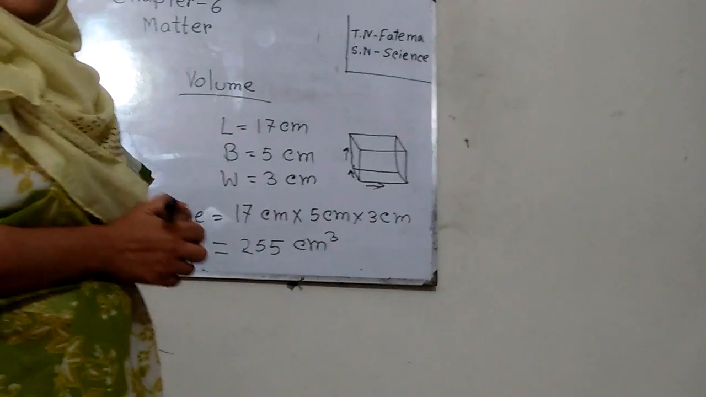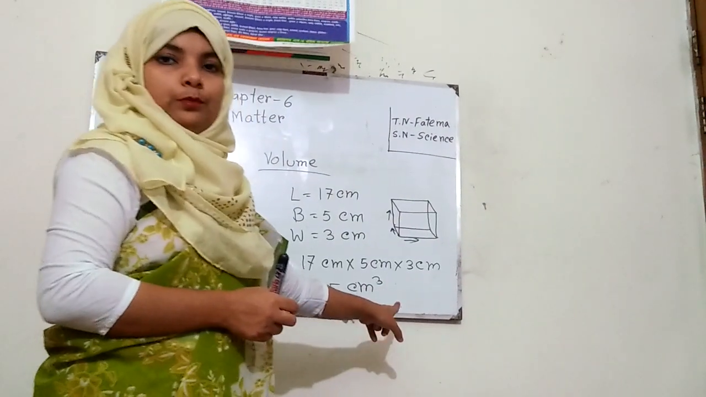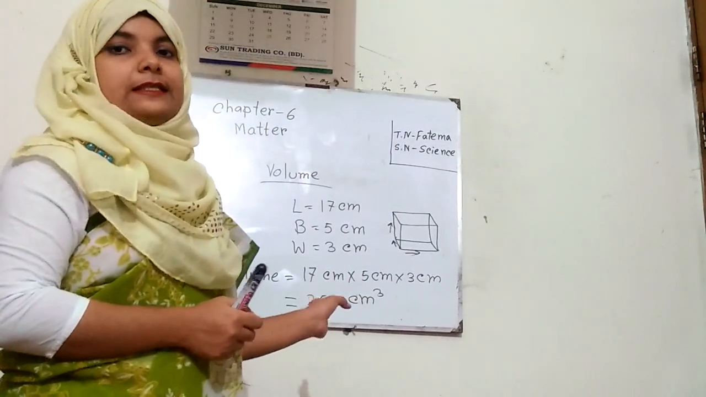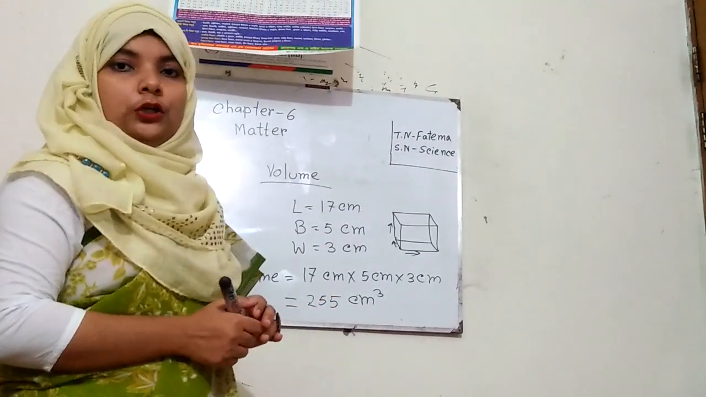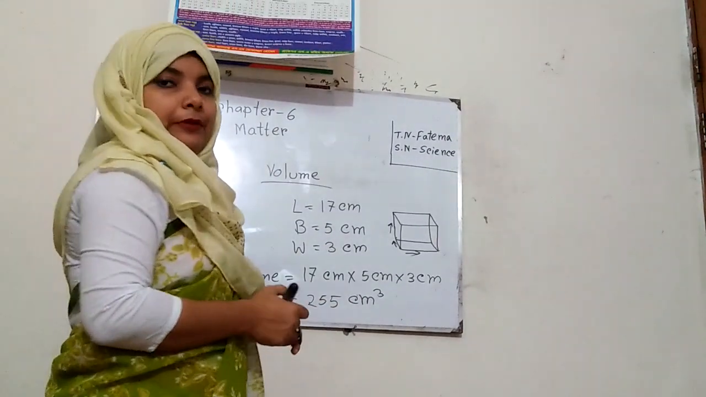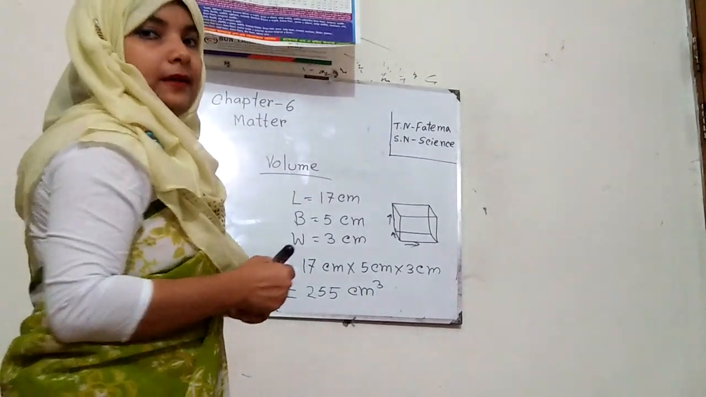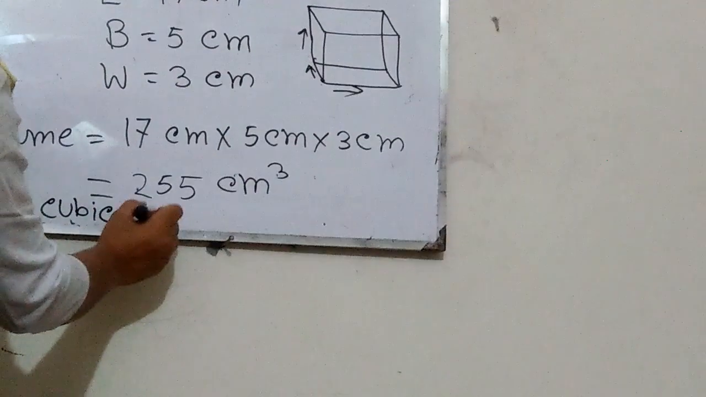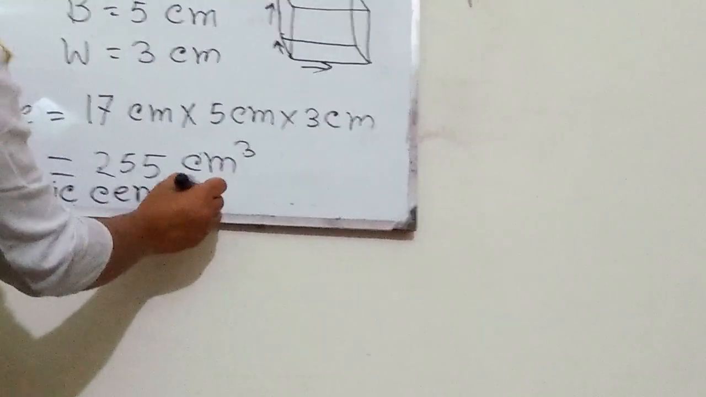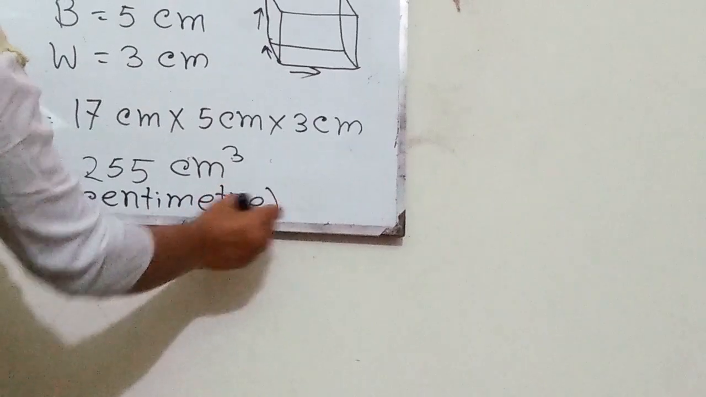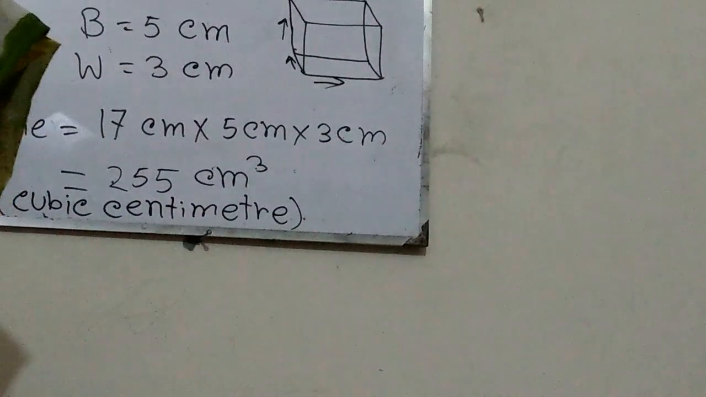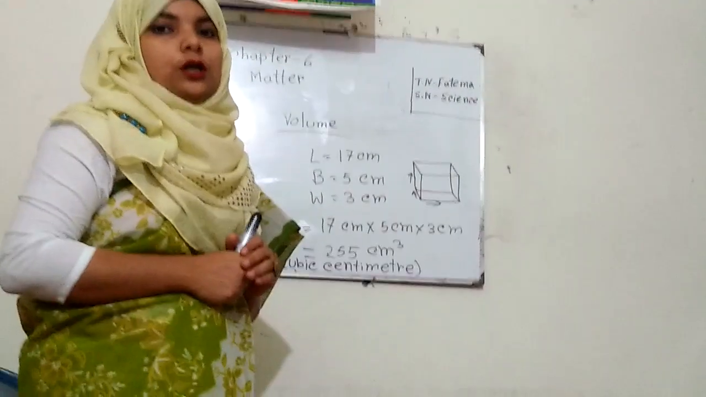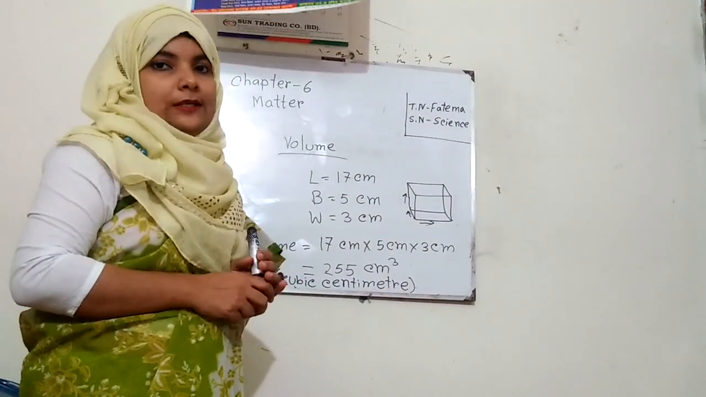That means it is called centimeter cube, and we are telling it cubic centimeter. That means the measuring unit of solid volume is cubic centimeter. When we are writing the spelling, this is the unit when we measure any solid volume. So the measuring unit of solid volume is cubic centimeter.